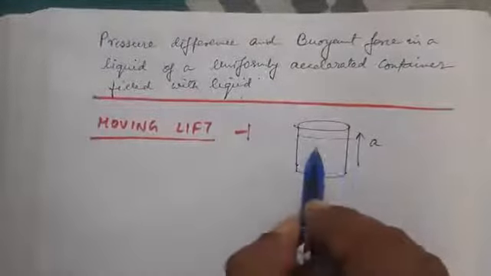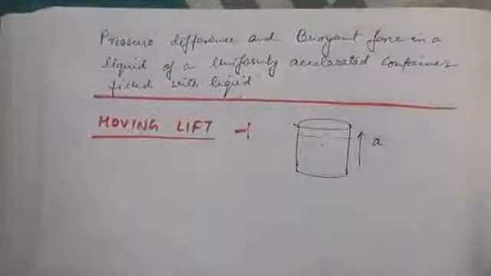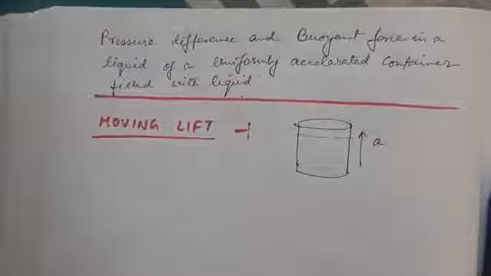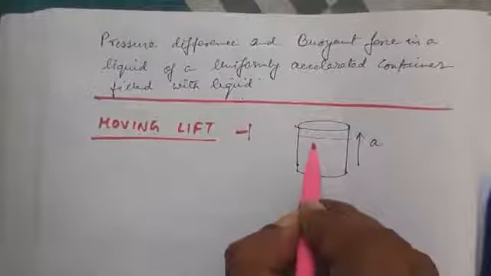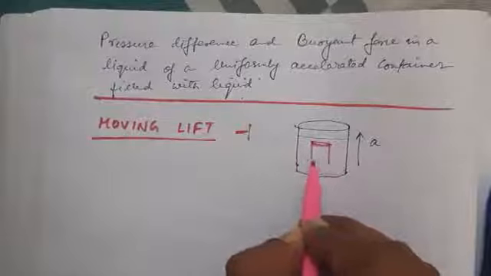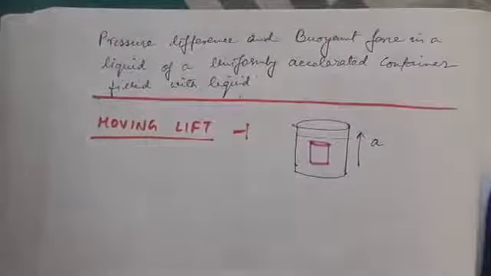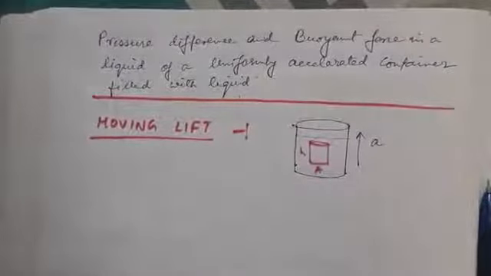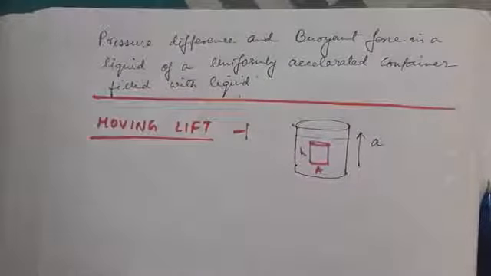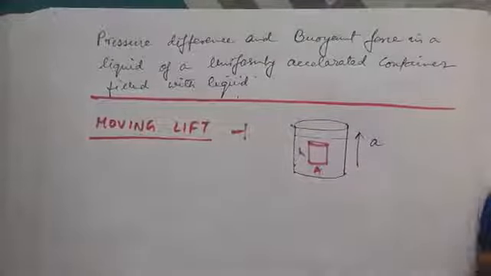Now we can imagine a liquid column like this here, of height h and area of cross section a, inside the lift.